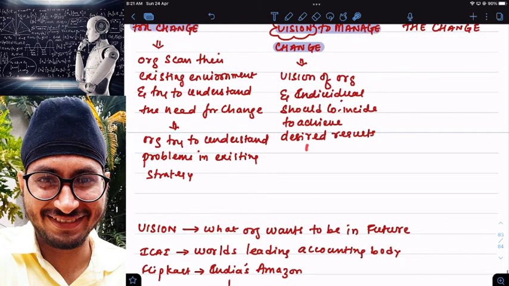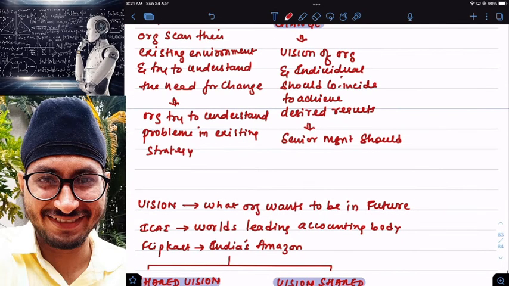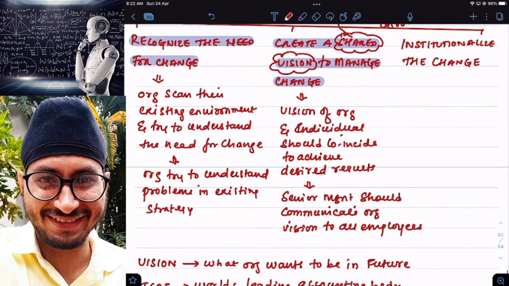That is why, what should senior management do? Senior management should communicate the organization's vision to whom? To all employees, so that employees are also aware of the vision of the company and their vision is the vision of the company. Then only employees will help me in achieving my vision.